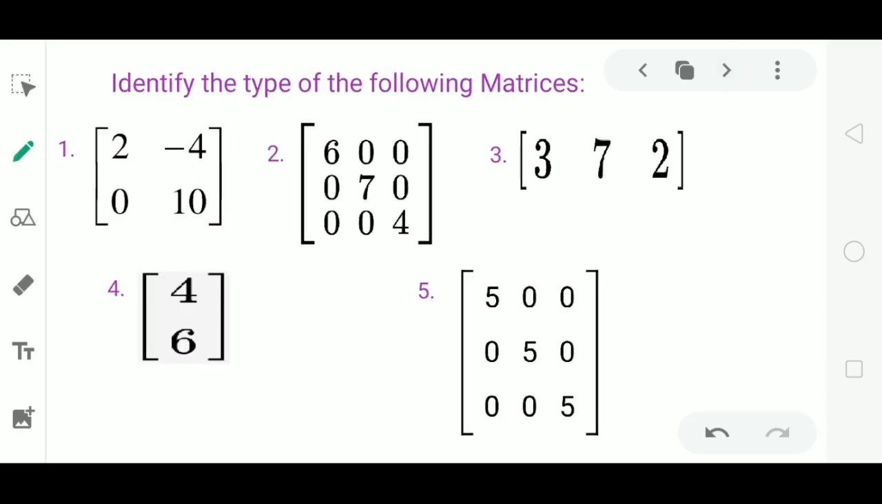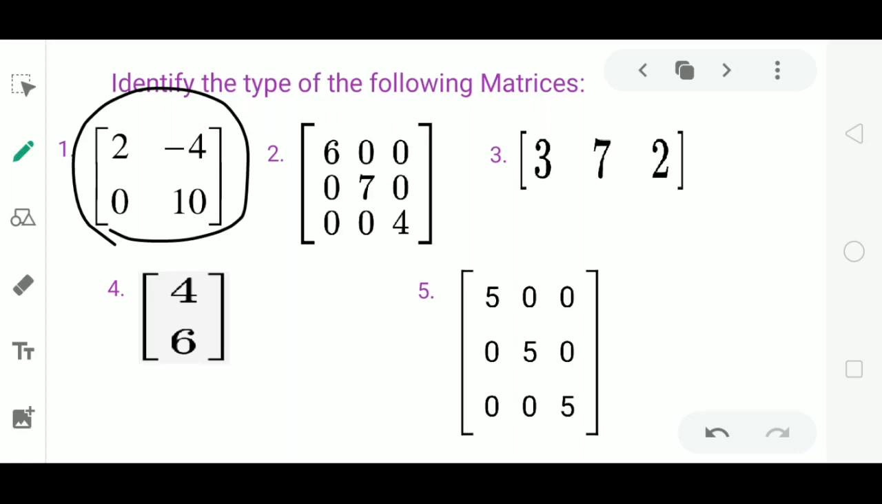Now let us solve the example. Identify the type of the following matrices. Look at the first one. This one is not a column matrix because it does not have only one column. Also it is not a row matrix because it does not have only one row. There are 2 rows in this matrix.